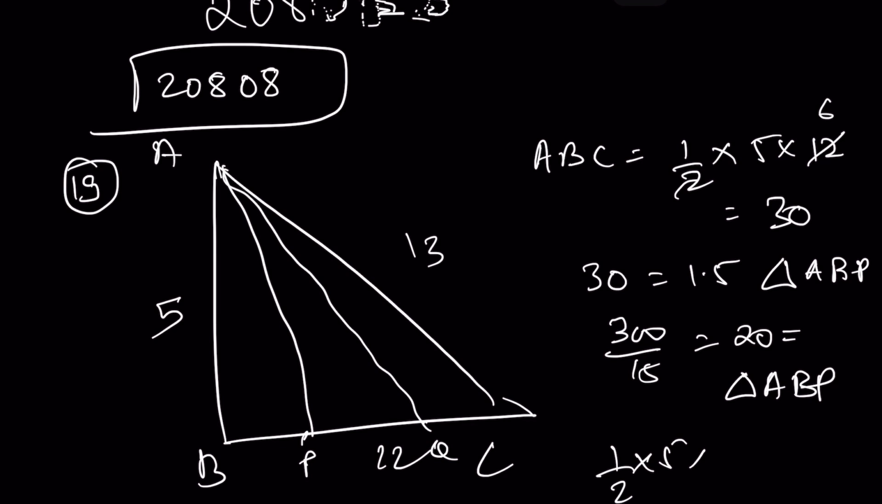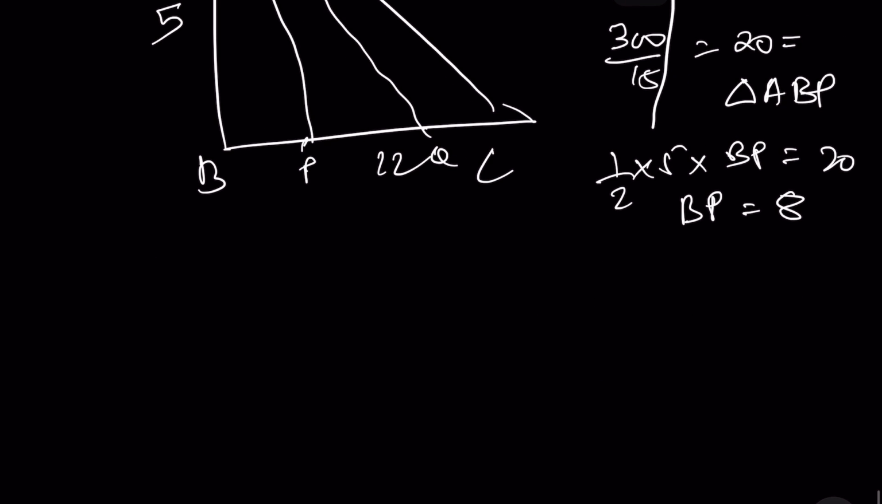Now half into 5 into BP is equal to 20. So BP is equal to 8. Okay, we've gotten that. We have to find PQ. Okay, PQ निकालना है, right?